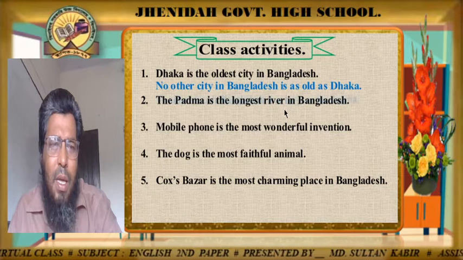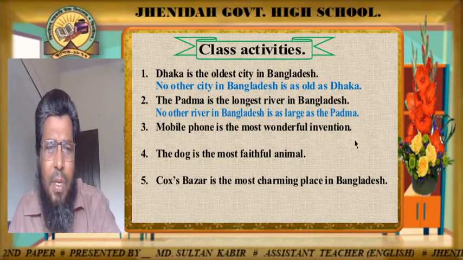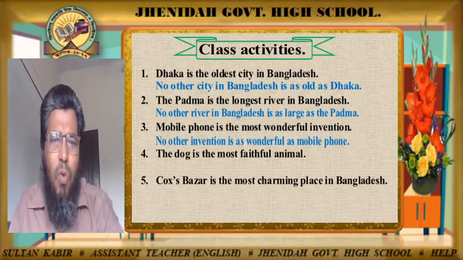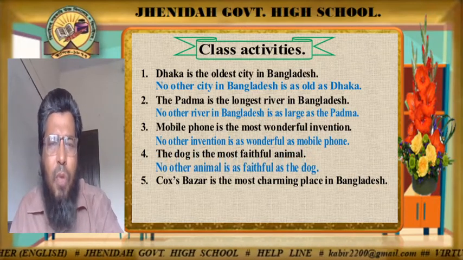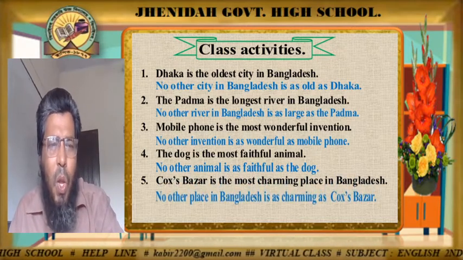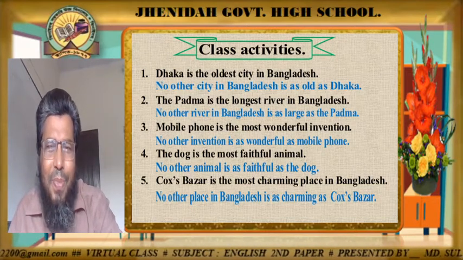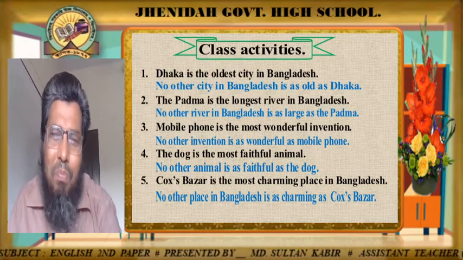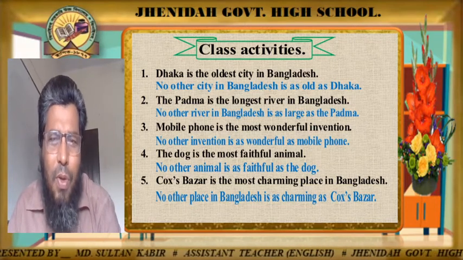Like this. Number two, no other river in Bangladesh is as long as the Padma. Number three, no other invention is as wonderful as mobile phone. Number four, no other animal is as faithful as a dog. Number five, no other place in Bangladesh is as charming as Cox's Bazar. I think you have done all this very well. If you make any mistake, you can correct yourself.